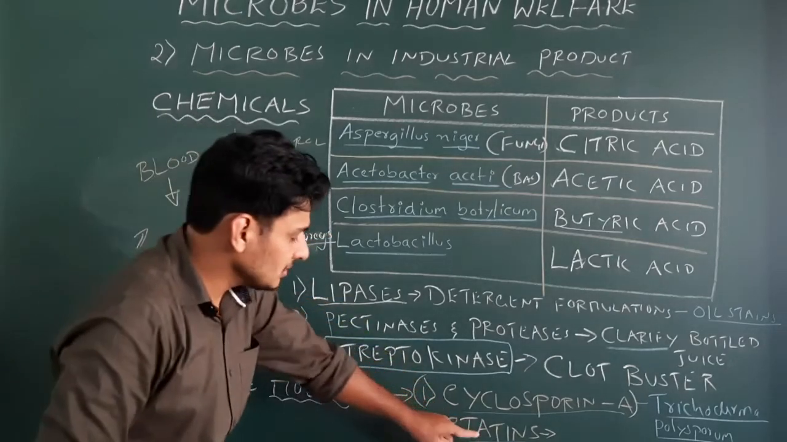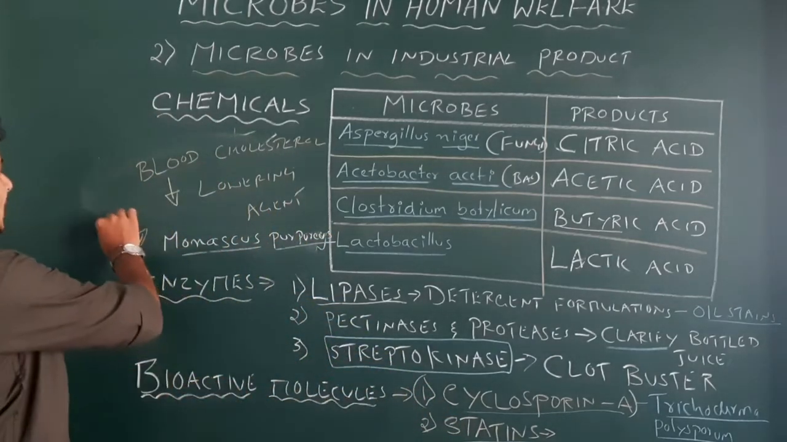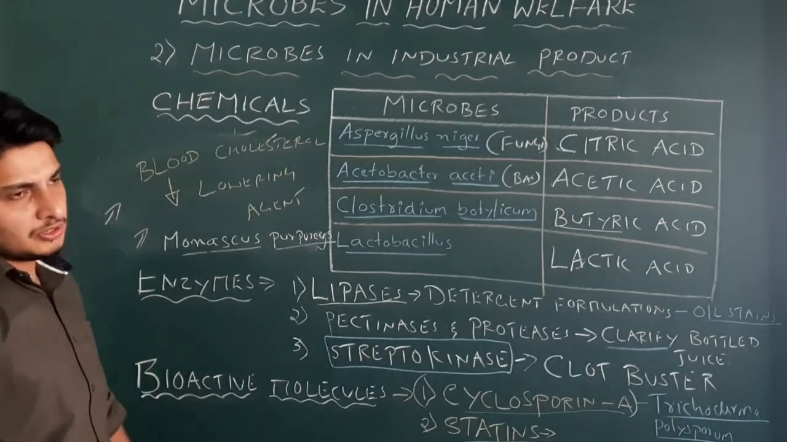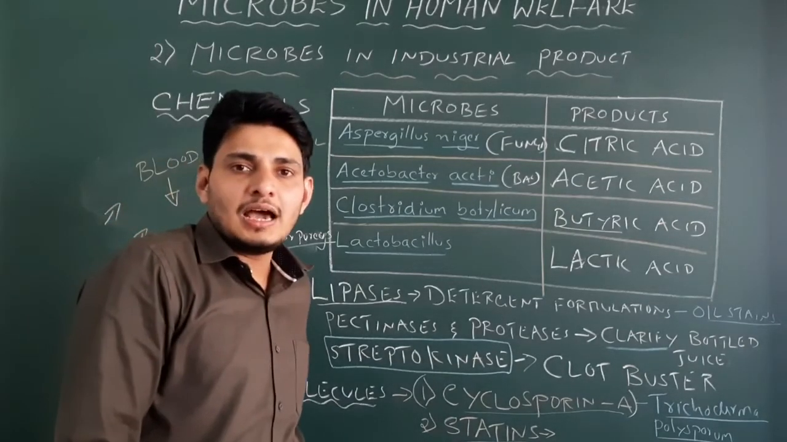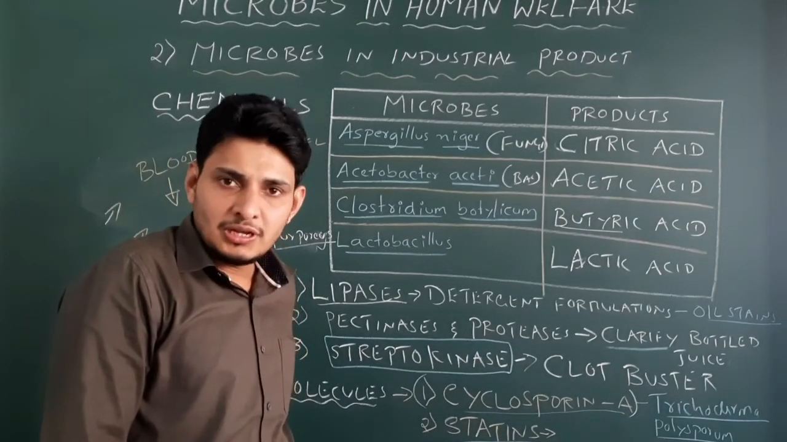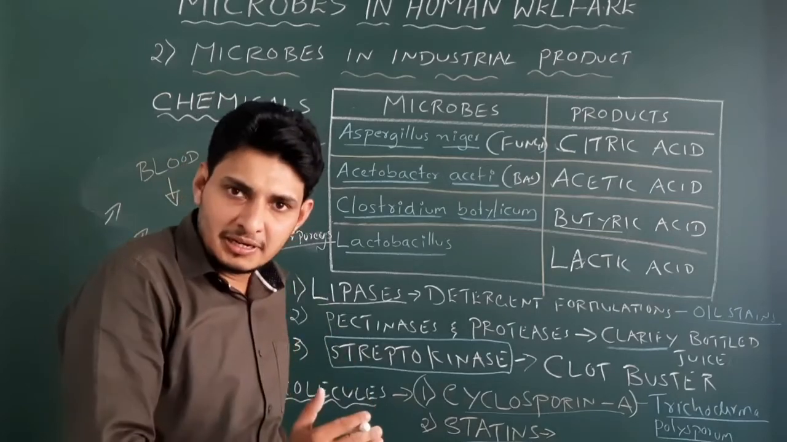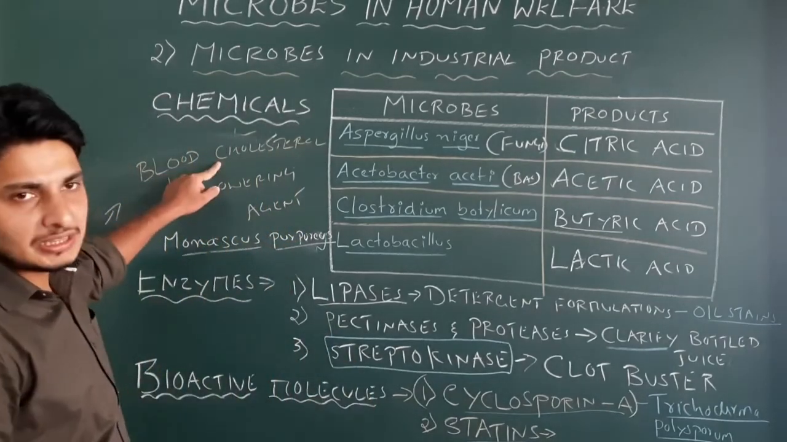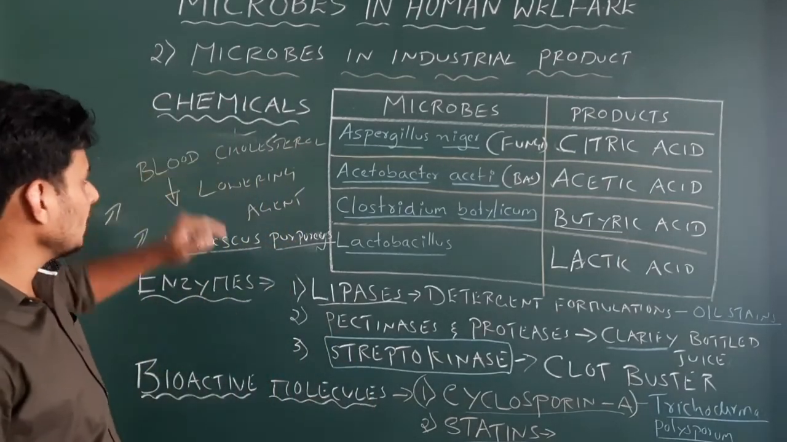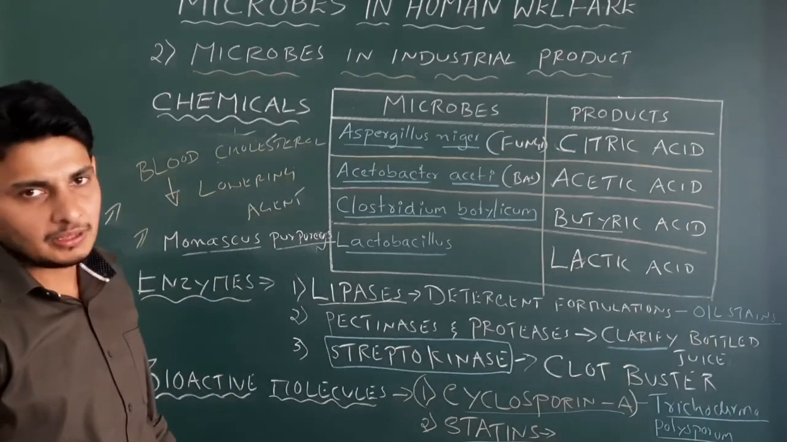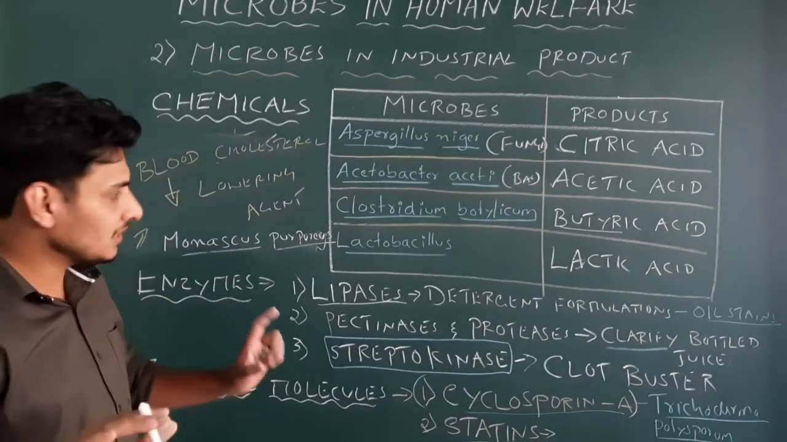Okay. So normally these statins act directly on the tissues, inhibiting the enzyme activity, so that if the enzyme activity is inhibited, it cannot synthesize cholesterol in the body. So it automatically lowers the blood cholesterol level in the body. Got it? So that's all about it.